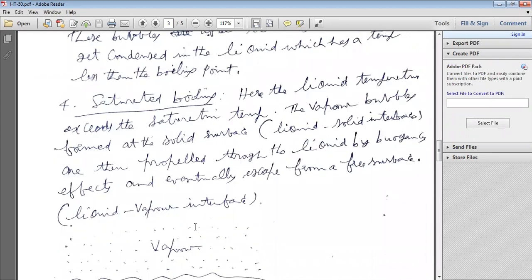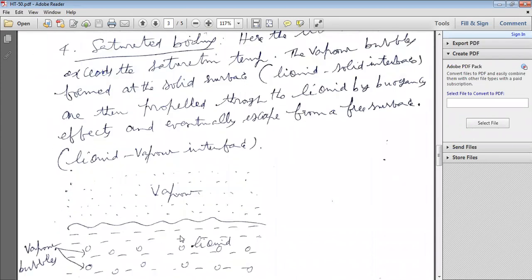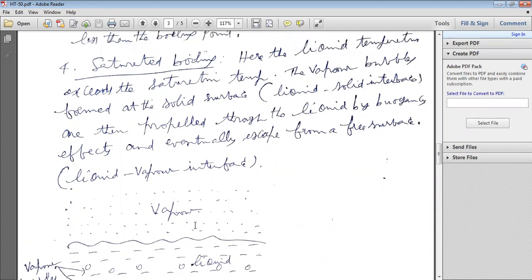The vapor bubbles formed at the solid surface are propelled through the liquid by buoyancy effects and eventually escape from a free surface.